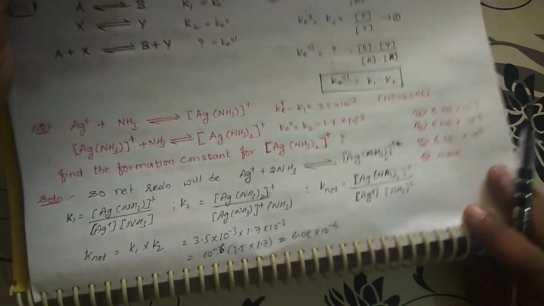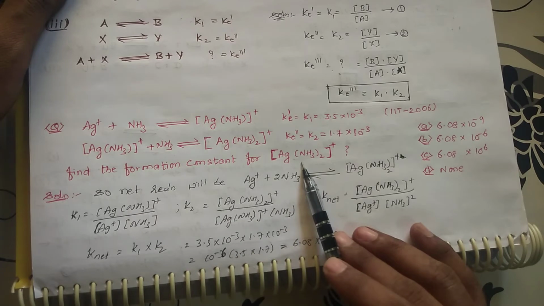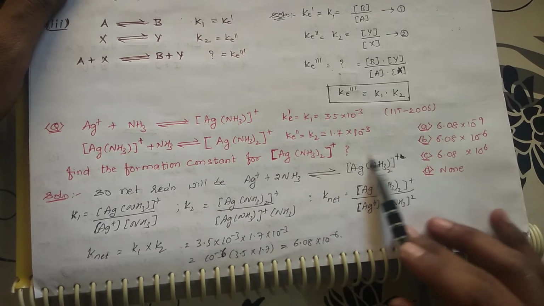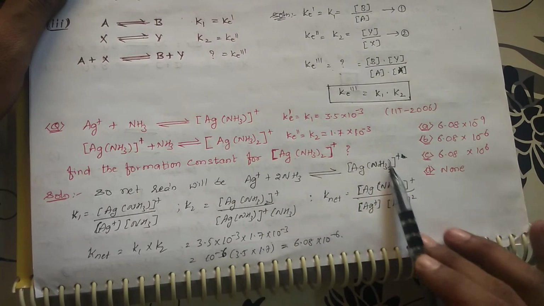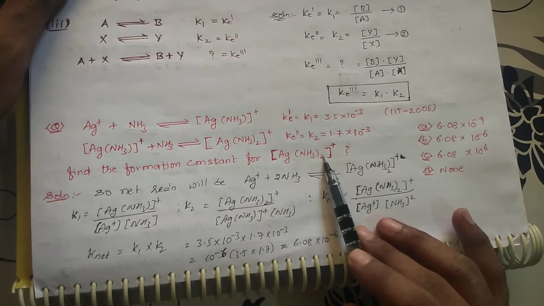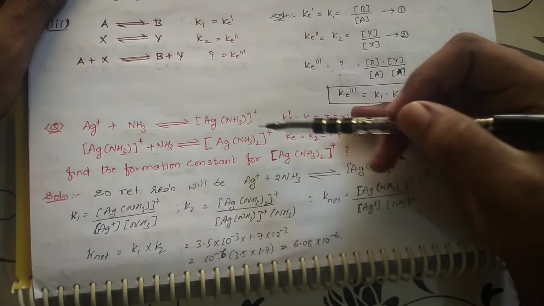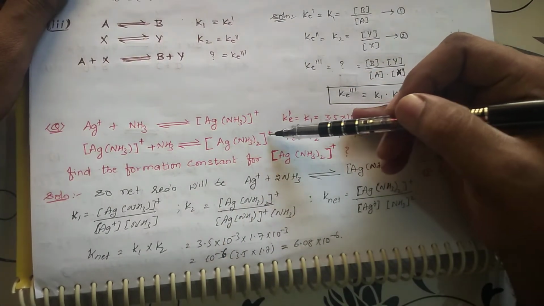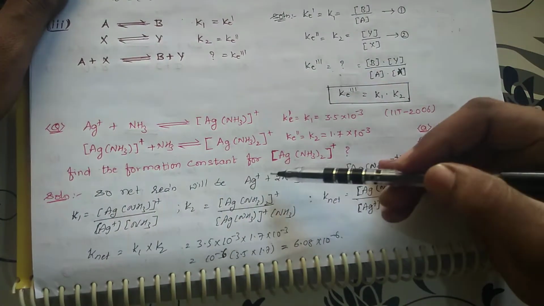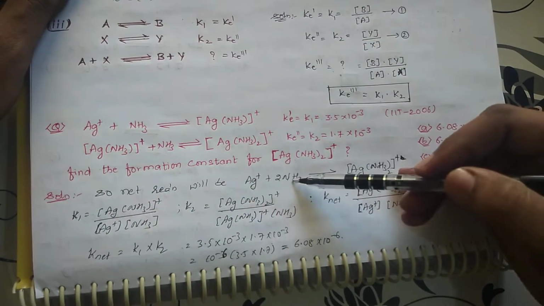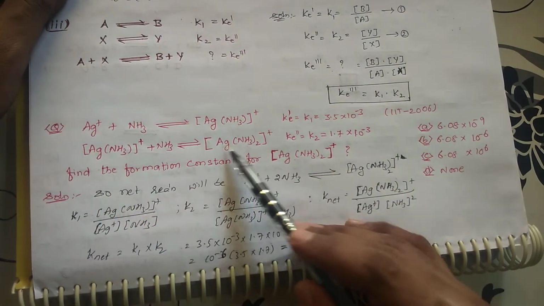See, again I am repeating. He is asking the formation constant for the Ag(NH3) taken twice. So this should be formed, this should be on the product side. This is formed from what? From Ag plus and 2NH3. How are we getting this equation? Suppose we want this one on the product side. I am summing up Ag plus, this one, Ag plus NH3 and NH3, that is 2NH3. Whatever is present on the product side and also on the reactant side will be cancelled, so that I will be getting this one.